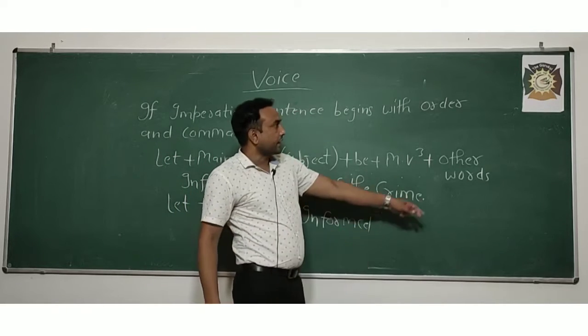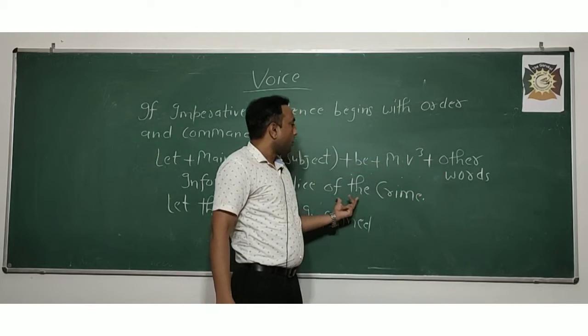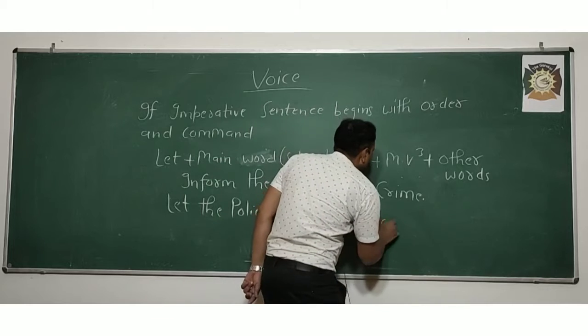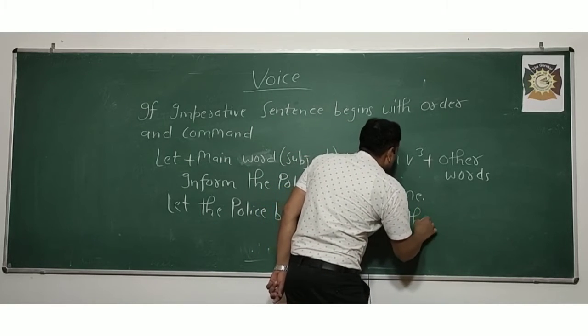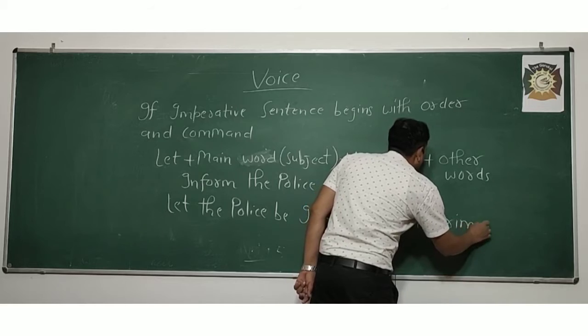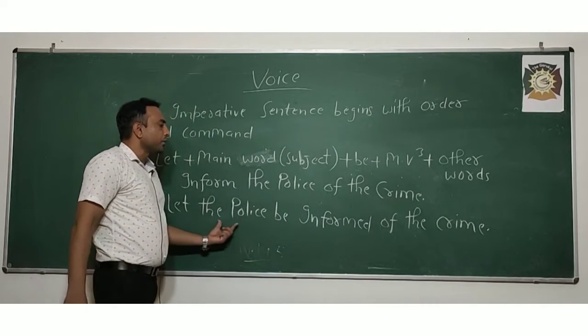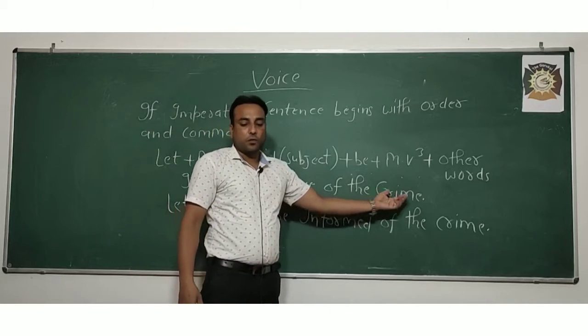And after that, I have written here other words. So of the crime is the other words in the sentence. You will write them here as they are. So of the crime, this way. So let the police be informed of the crime.